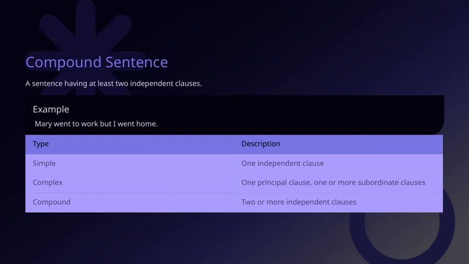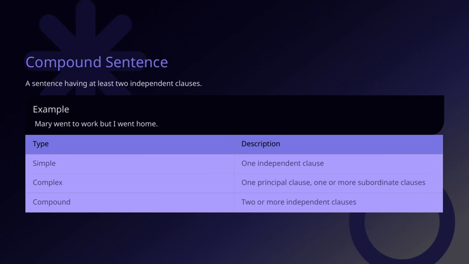Now let's take a closer look at the different types of sentences listed in this table. First, we have simple sentences, which contain just one independent clause. That means they have a single complete thought, like "the cat sleeps." Easy to understand and straightforward. Next, we have complex sentences. These include one main clause plus one or more subordinate clauses, which add extra information but can't stand alone. For example, "Because it was raining, I stayed indoors." The subordinate clause explains the reason, making the sentence more detailed.